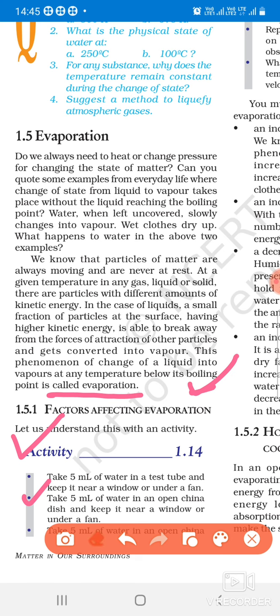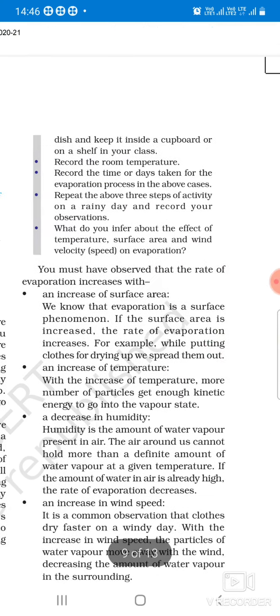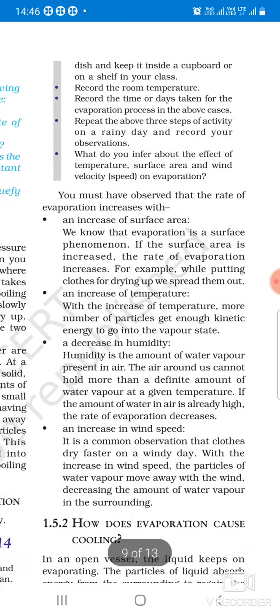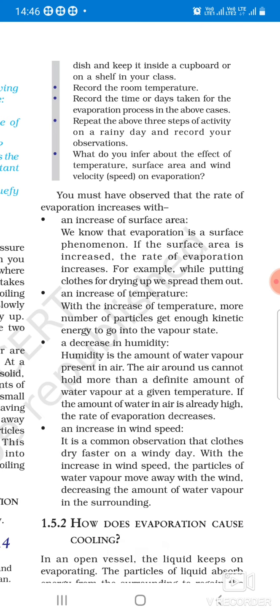The water will evaporate more easily from the china dish than from the test tube. And under the fan it can evaporate earlier. So we can say that there are different conditions on which evaporation depends.